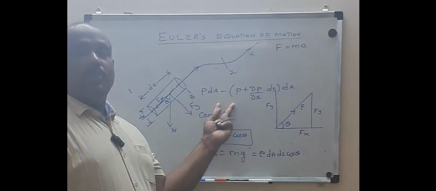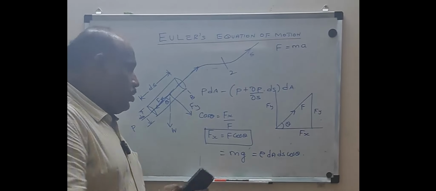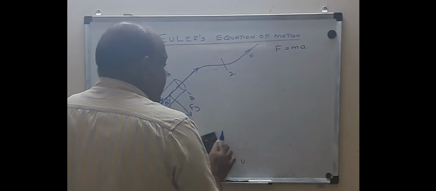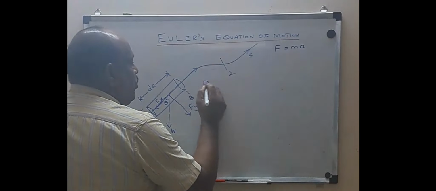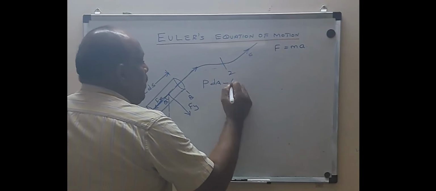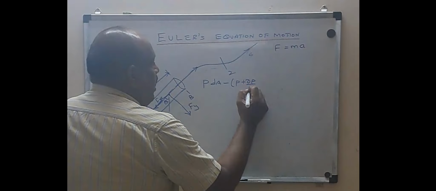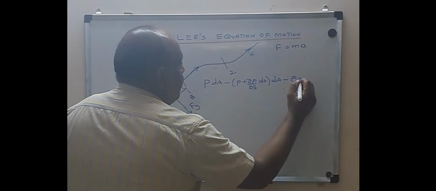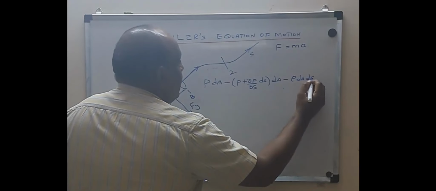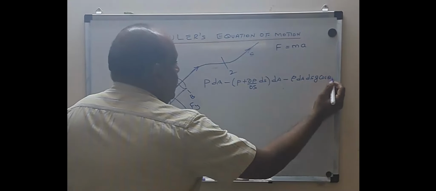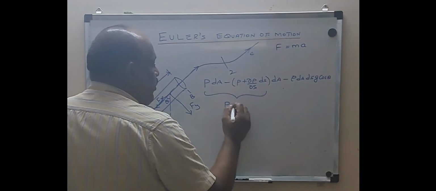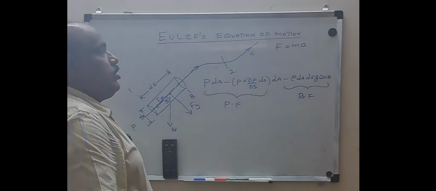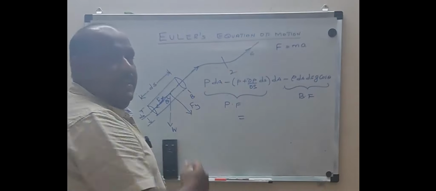So there are two surface forces and one body force. I will make a note of this one. So we have completed the left hand side. The left hand side is nothing but a combination of two pressure forces, P dA minus P plus dou P by dou S of ds into dA, minus rho into dA ds g cos theta. These two forces are nothing but the pressure force, and this force is nothing but the body force, which is acting along the streamline.